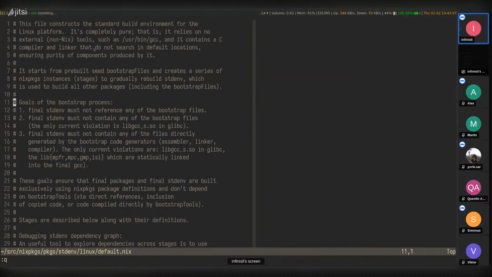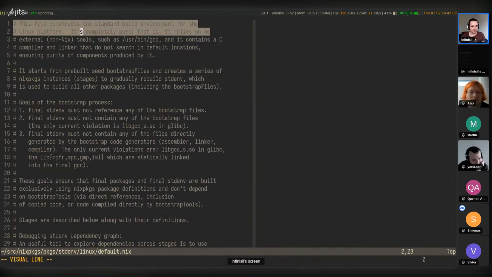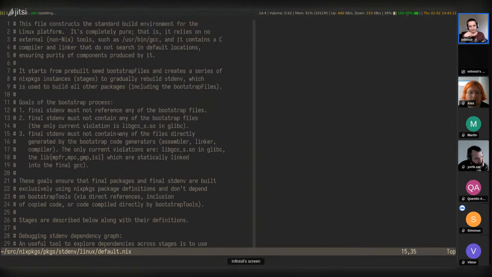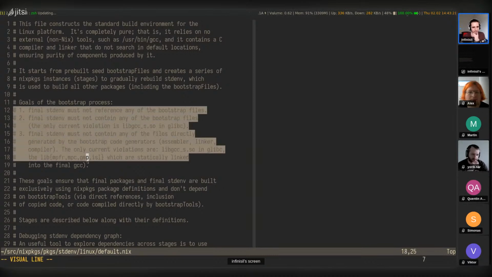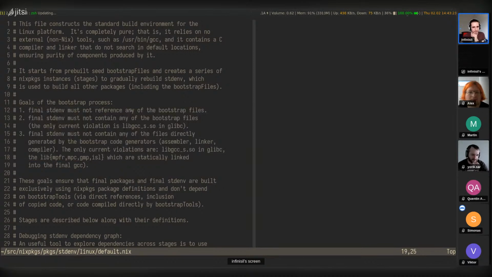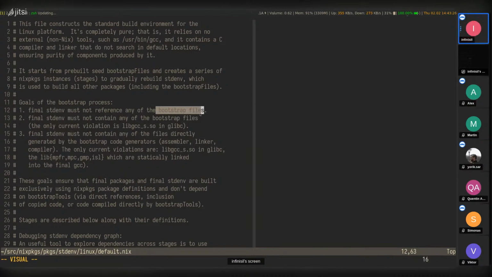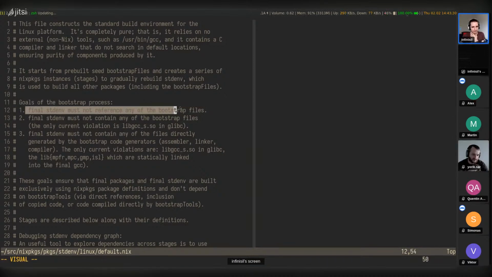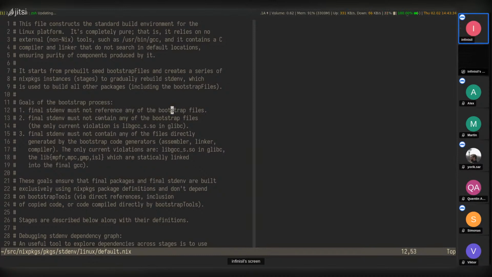Okay, here. Yeah, I think we found it. It's very nice to see a lot of internal documentation here to explain the process. And so this goes over this a bit. It explains the goals of the process. And that's what I mentioned earlier, that the Bootstrap files that are fetched shouldn't be referenced by the final stdenv, because probably they are out of date and you don't want to use them directly.